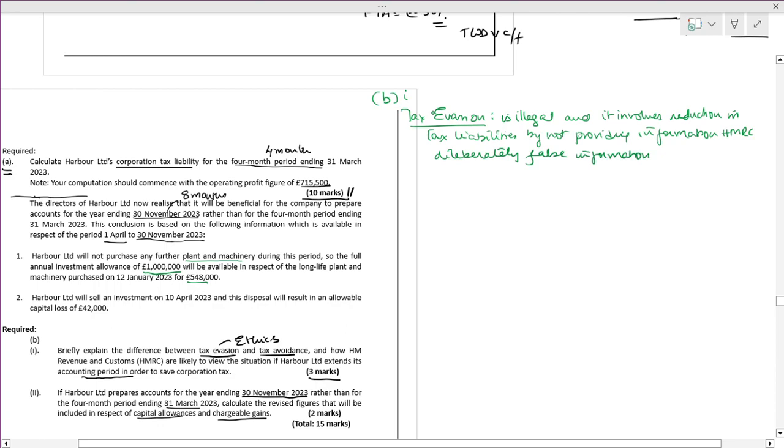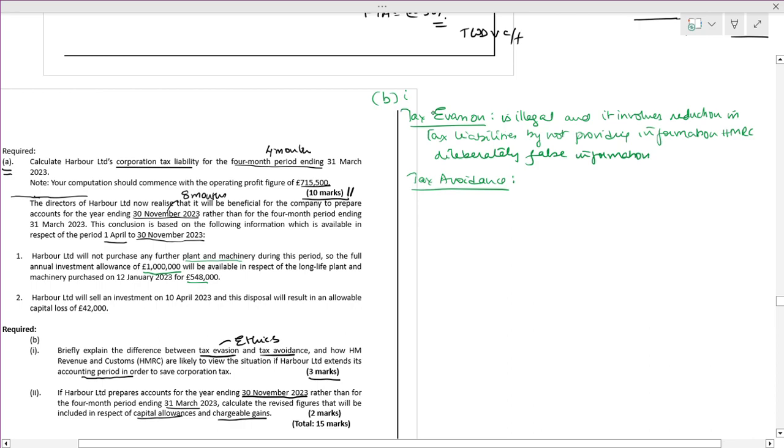What is tax avoidance? See, in the examination they will ask you this. 1, 2, 3 marks will be exclusively with respect to ethics.